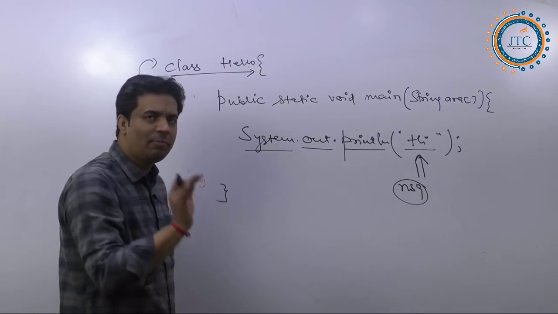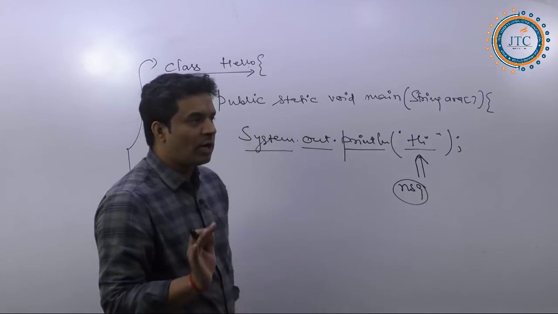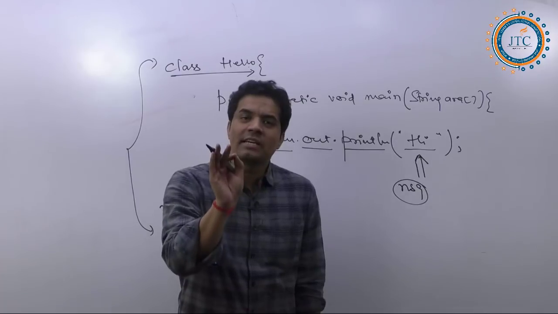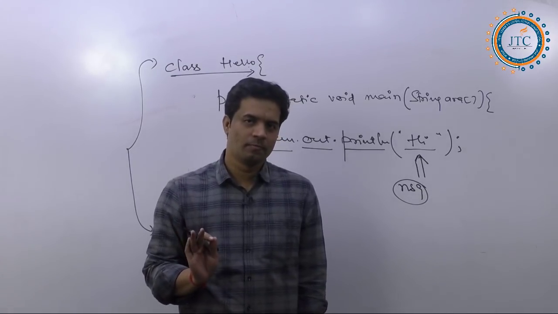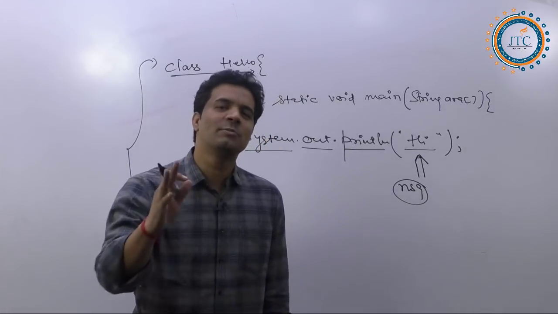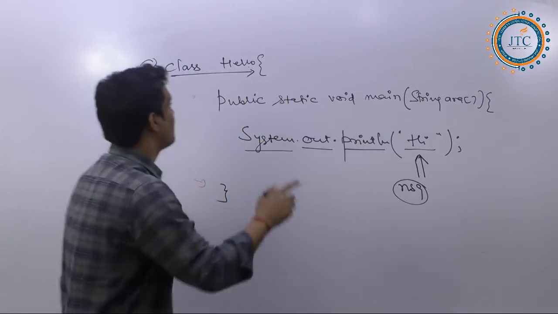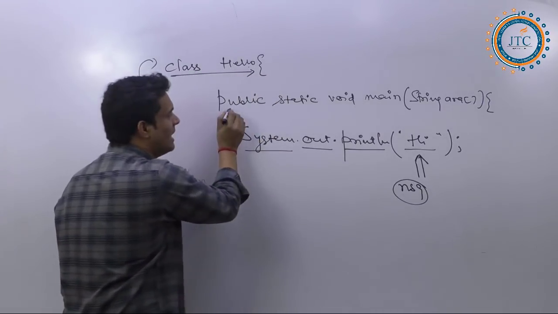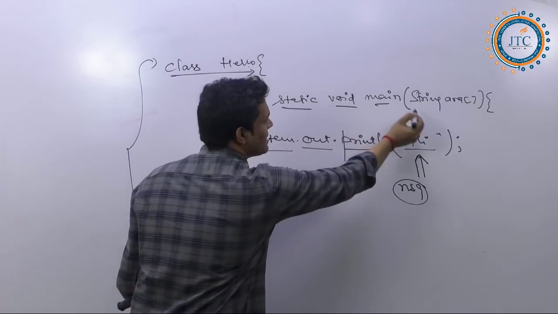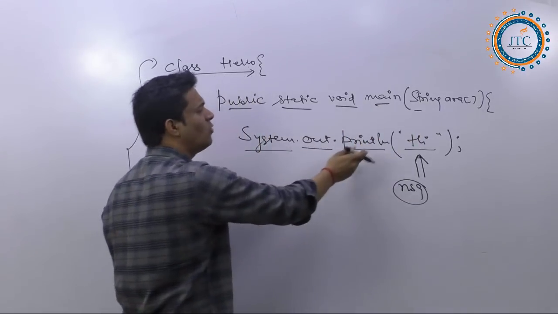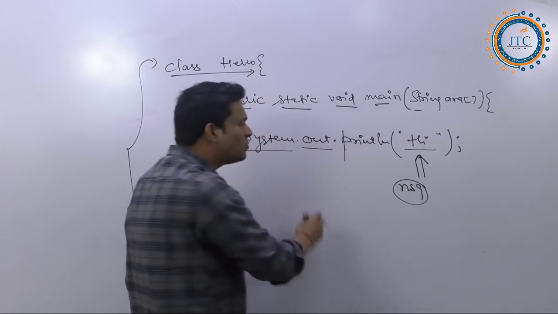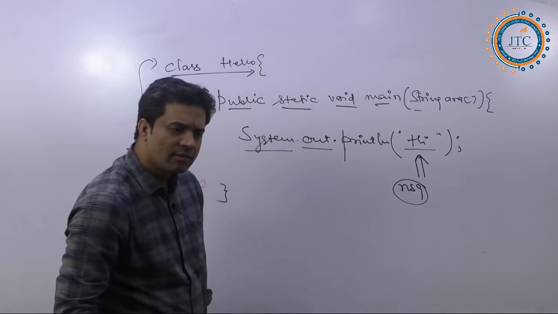That is the hi message. But one more point: just in order to display a simple message on the console, why shall I write that much big code? I'm writing a class, public static void main, String args, System.out.println. What's the use of writing all that?